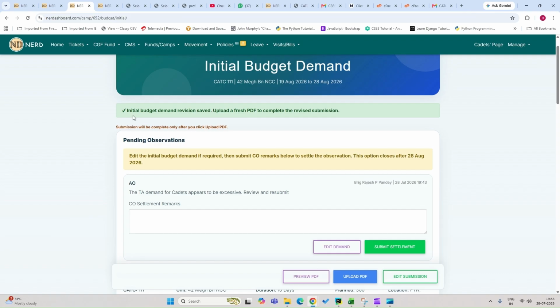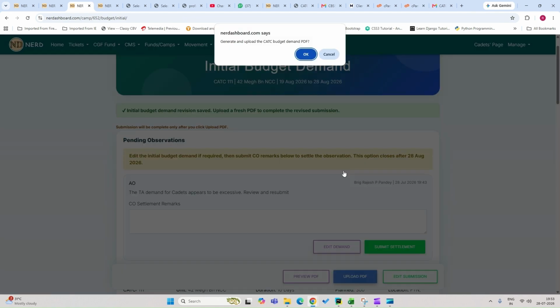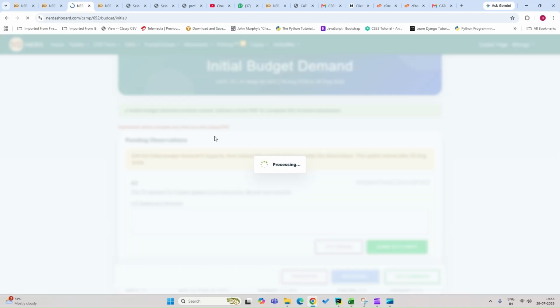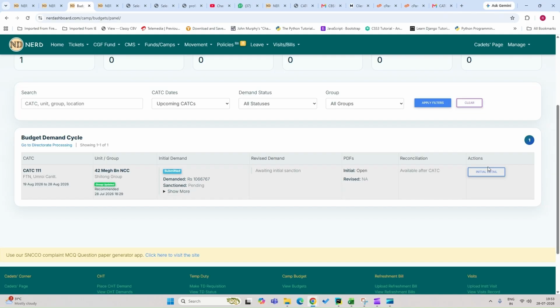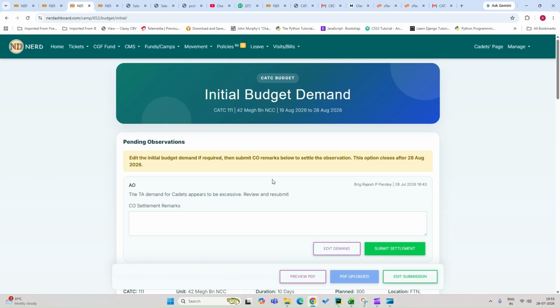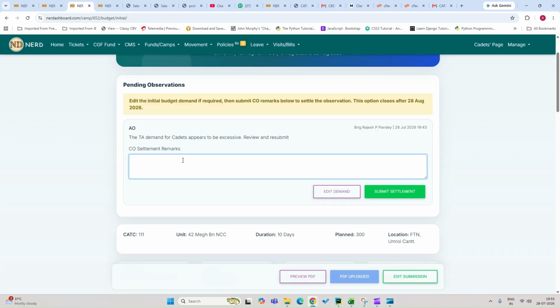Now the message is that you have to upload the PDF to complete the submission. So I have to upload the PDF. So I click on upload PDF and I press the OK button. And now, since that is done, I have to again go back and give a reply. Okay, the rates reviewed.